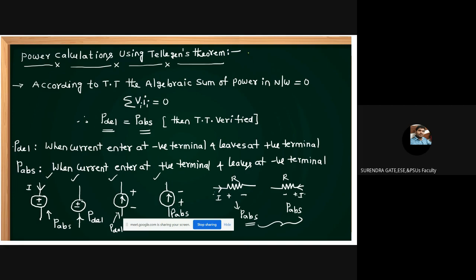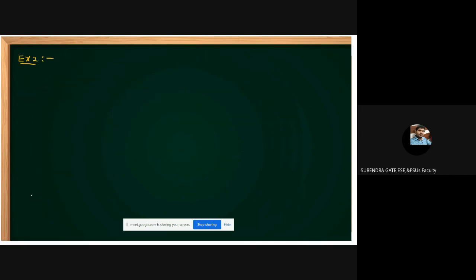This note also you remember: during applying Tellegen's theorem, don't apply a source transformation. That means we don't disturb the original circuit. Don't apply source transformation. Yes, friends. Don't disturb the original circuit. Okay, that is the point to remember. Next, one more example I am giving here. Please concentrate.